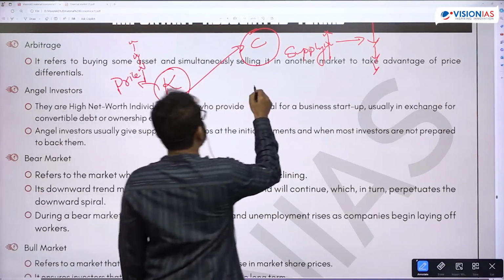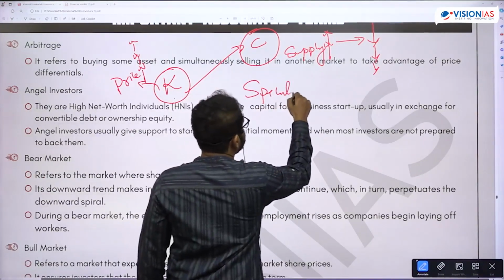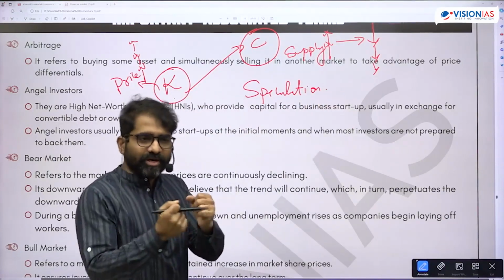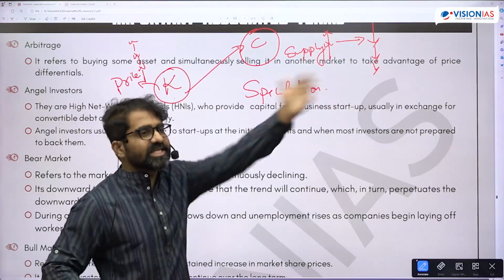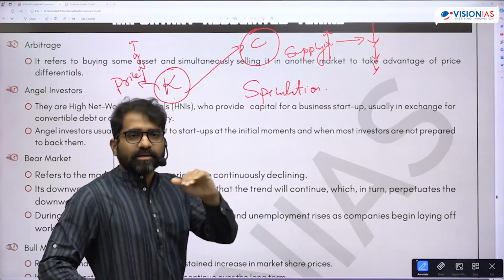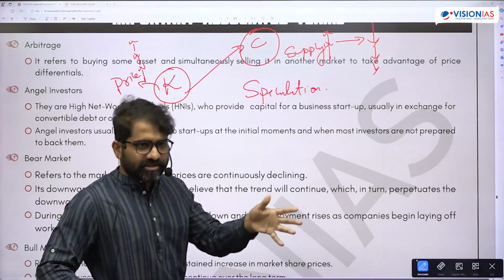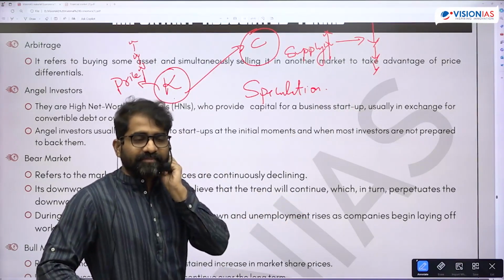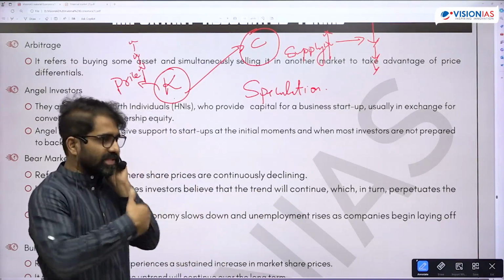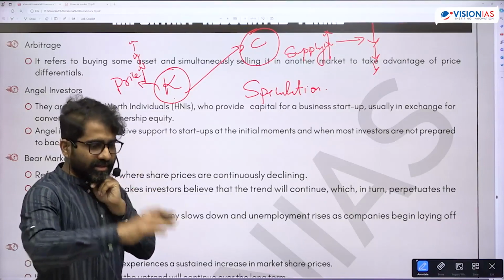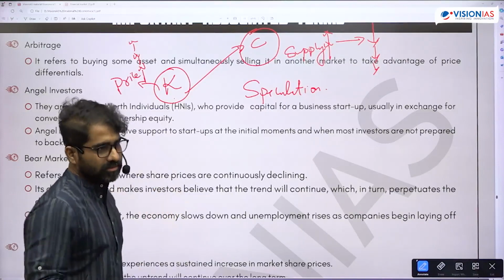But when I say speculation, speculation means buy, hold and sell. I buy today, hold it for a certain period and then sell. That is speculation. Then short selling: sell first, buy later. You sell first in the market and then you buy later. It's intraday only. Morning you start, and by evening the trade is over.